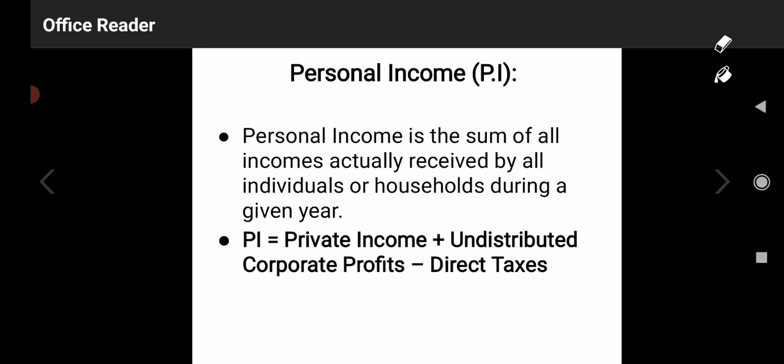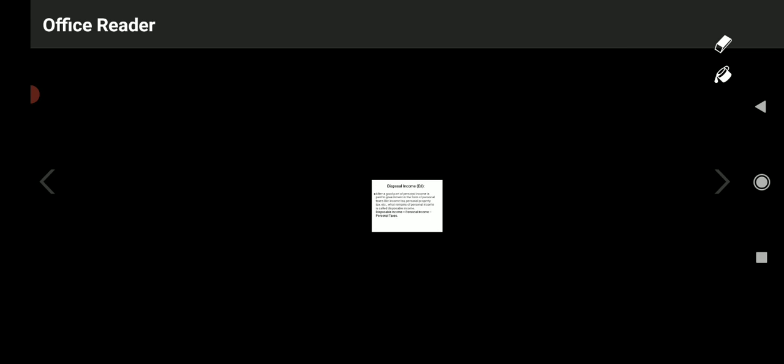Okay, so here personal income can be calculated as personal income is equal to private income plus undistributed corporate profits minus direct taxes. So with the help of this, we are able to understand the personal income of the country. Okay, this is all about personal income.